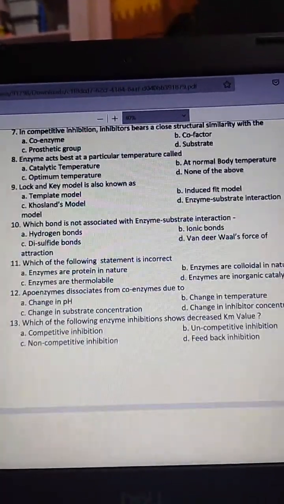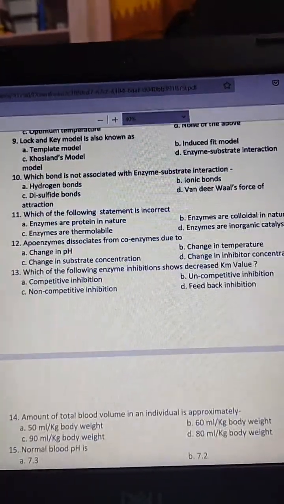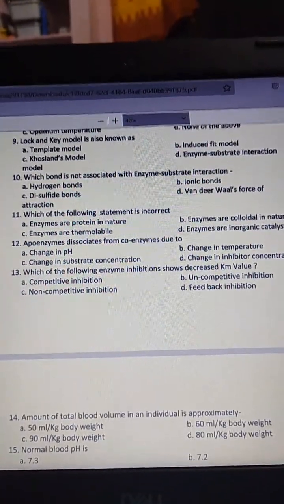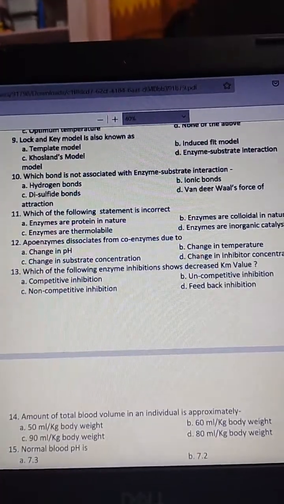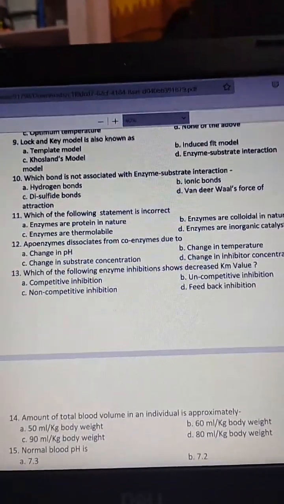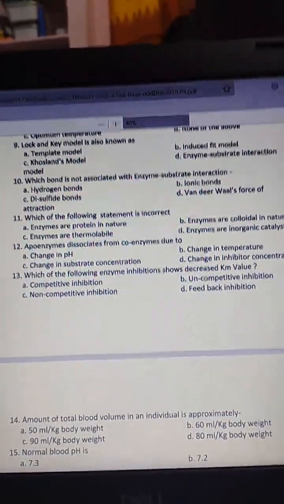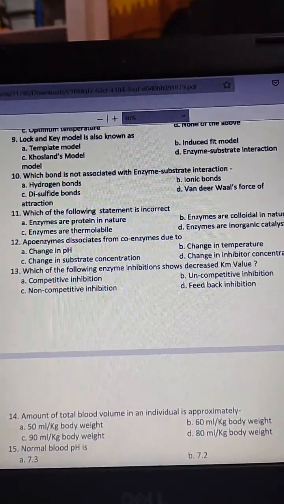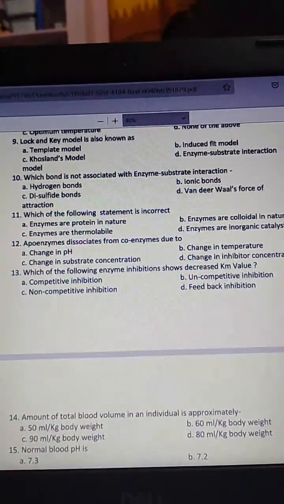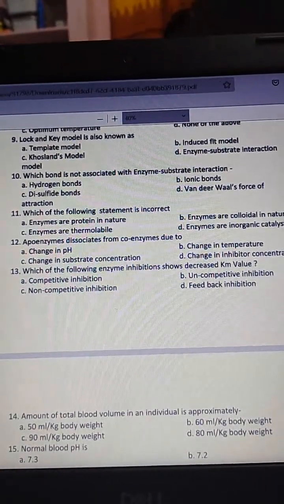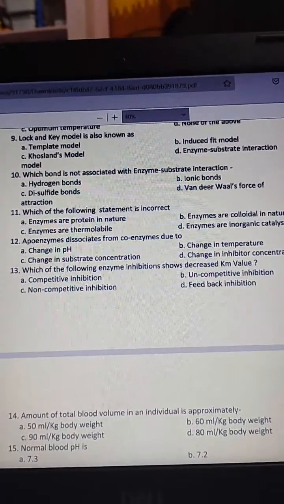The next question, which bond is not associated with enzyme substrate interaction? Hydrogen bond, ionic bond, disulfide bond, van der Waals force. The answer is C, disulfide bond.